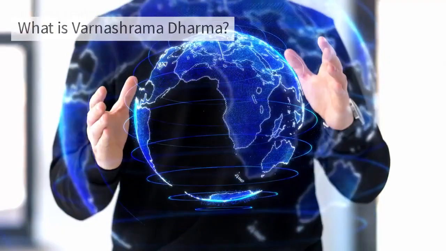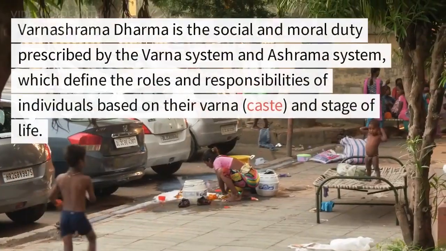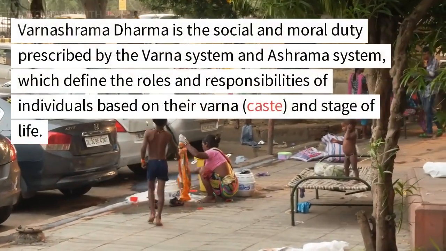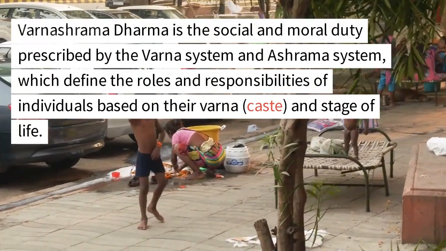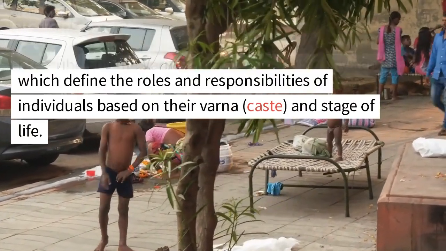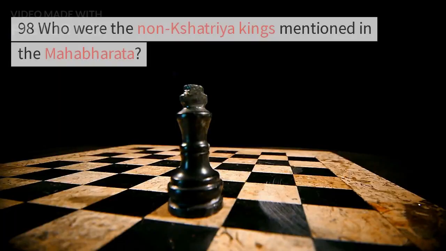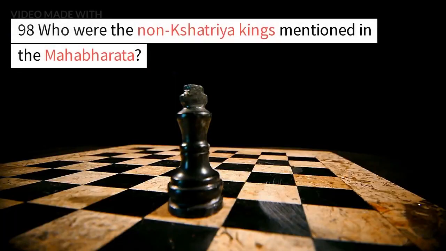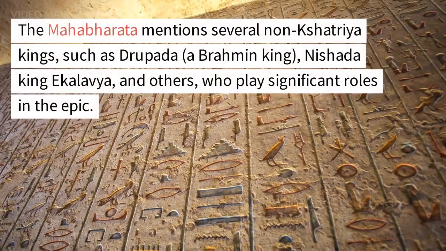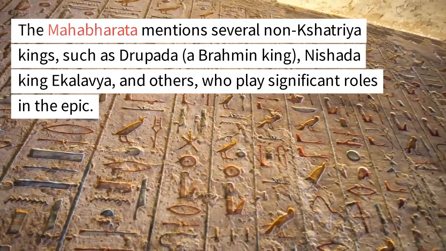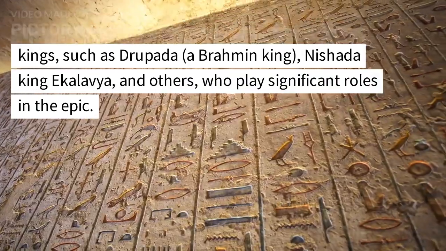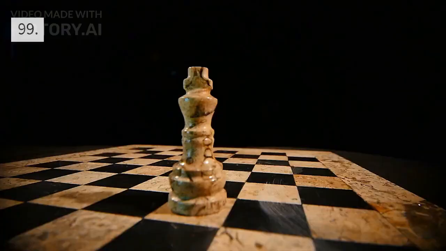97. What is Varnashrama Dharma? Varnashrama Dharma is the social and moral duty prescribed by the Varna system and Ashrama system, which define the roles and responsibilities of individuals based on their Varna, caste, and stage of life. 98. Who were the non-Kshatriya kings mentioned in the Mahabharata? The Mahabharata mentions several non-Kshatriya kings, such as Drupada, a Brahmin king, Nishada king Ekalavya, and others, who play significant roles in the epic.